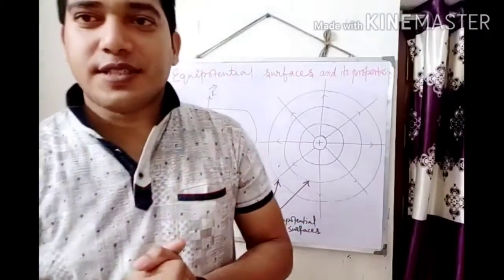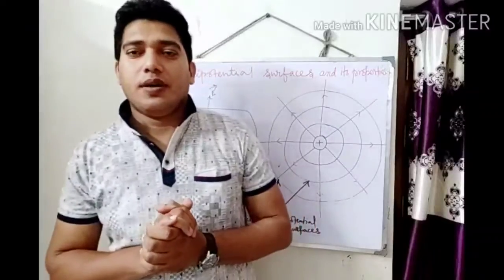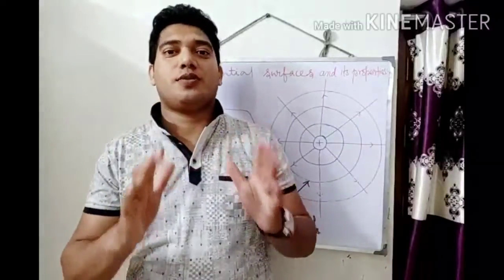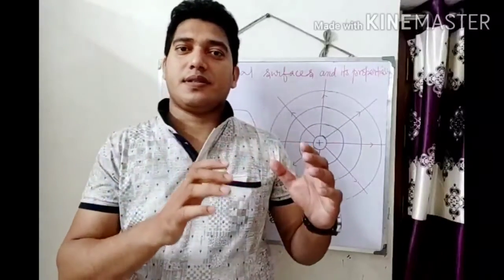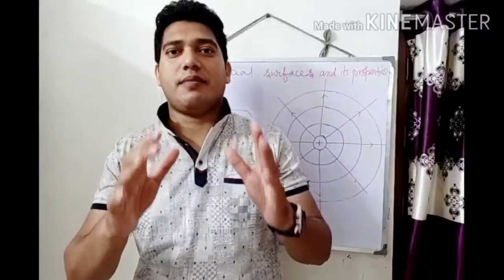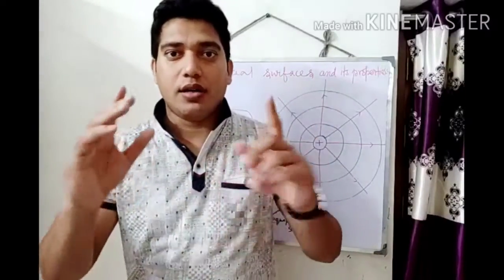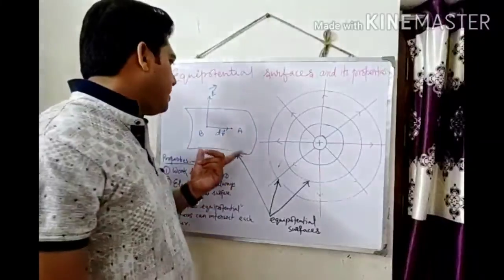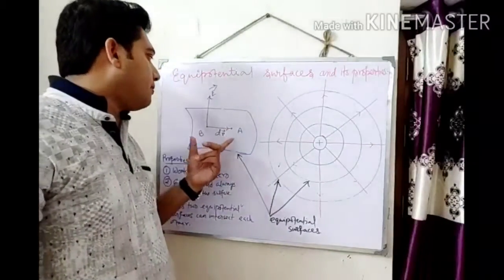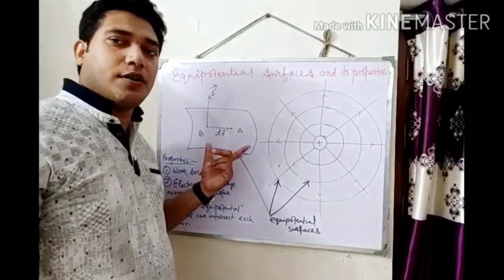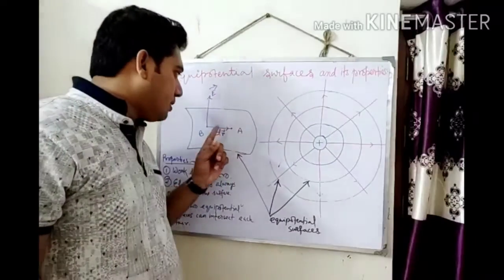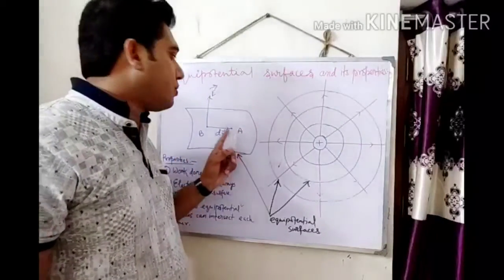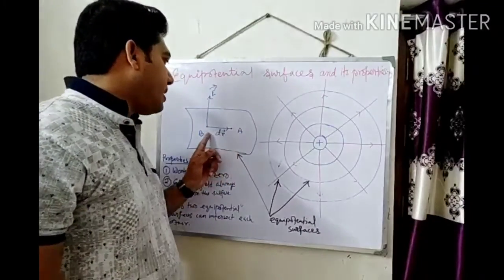Now equipotential surfaces and their properties. Equipotential surface, the name tells the definition. Equipotential means equal potential. So the surfaces where the potential is the same at every point on it are called equipotential surfaces. Now in this diagram I am considering one surface. It is an equipotential surface of a point charge. So consider a point A and a point B where the potentials are the same. Potential at point A equals potential at point B.